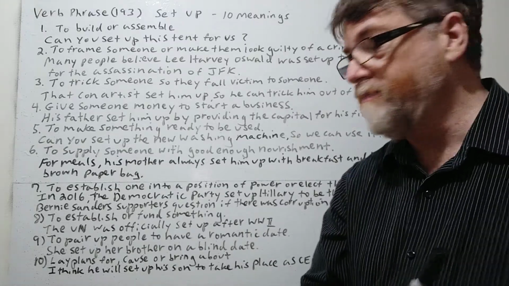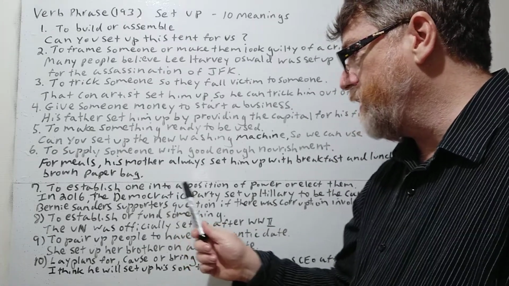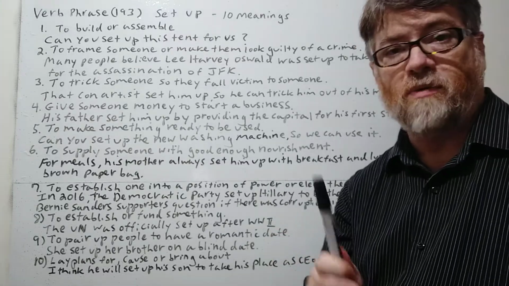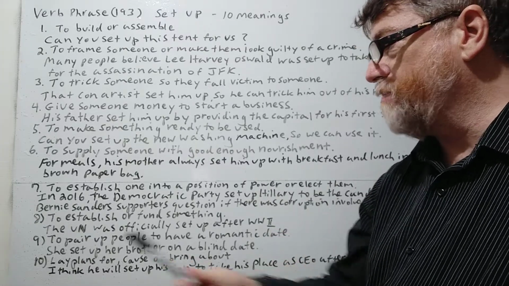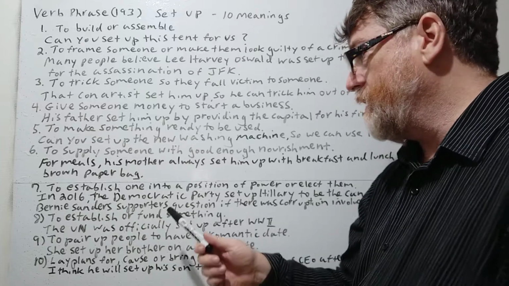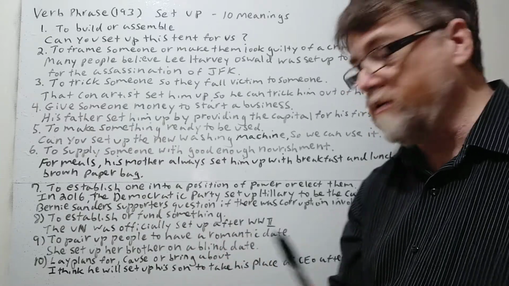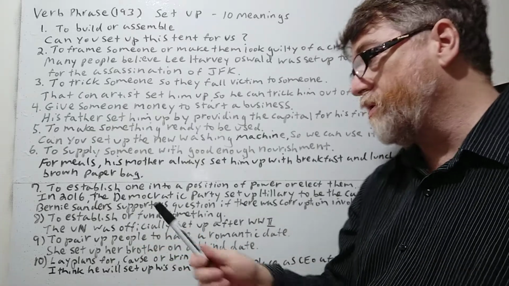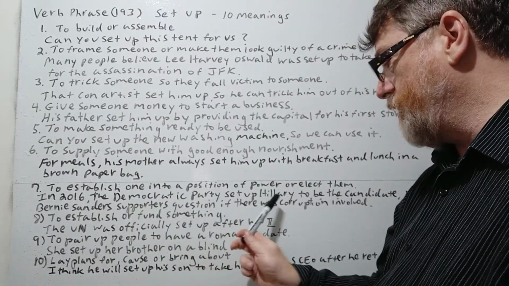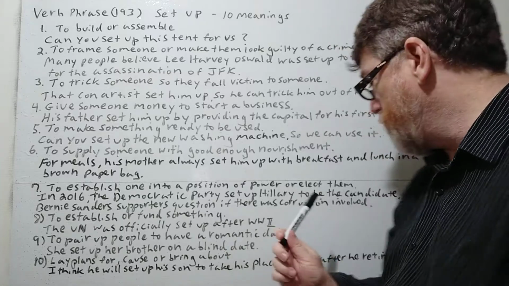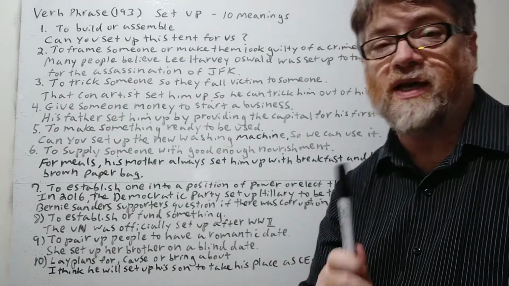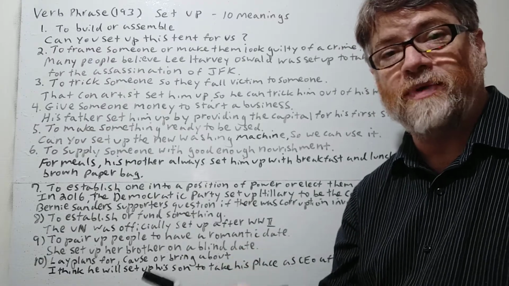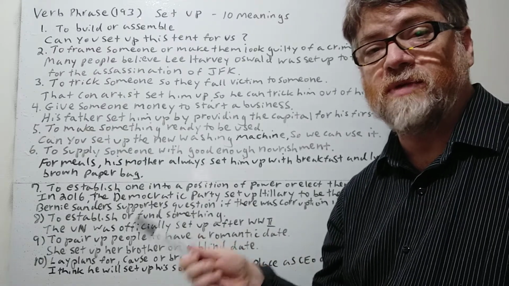Okay, number 7 here. To establish one into a position of power or elect them. Okay. Here's the example. In 2016, the Democratic Party set up Hillary to be the candidate. But many Bernie Sanders supporters question if there was corruption involved. Yeah, because they think that Bernie should have won it. They were a little disgruntled.